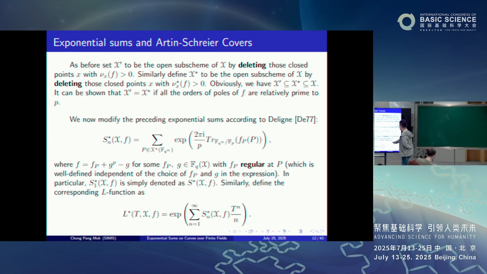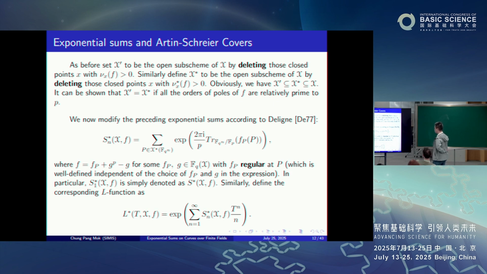Okay, now of course this f sub p and p, right? So the choice for these are not unique, but it's not hard to see that this expression is well defined, independent of the choice of f sub p and p. Okay, so in particular, where n is 1, we denote this as S star x of n.